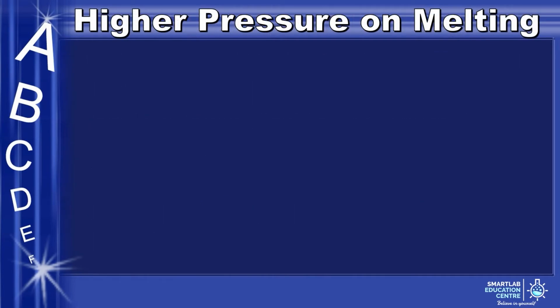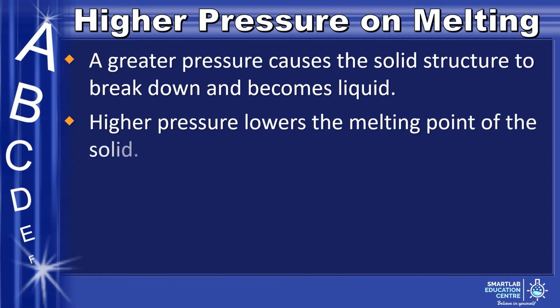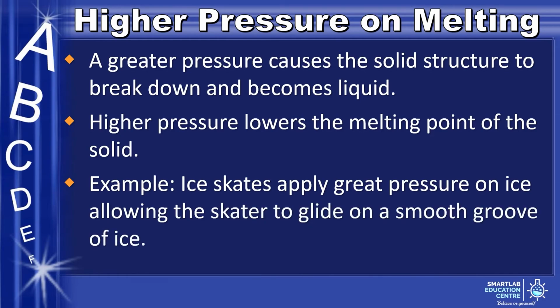Now, how does increasing the pressure affect the melting point? A greater pressure causes the solid structure to break down and become liquid. Higher pressure lowers the melting point of the solid. One example is ice skates. When ice is exerted with high pressure, it melts to water and allows the skater to easily glide through.